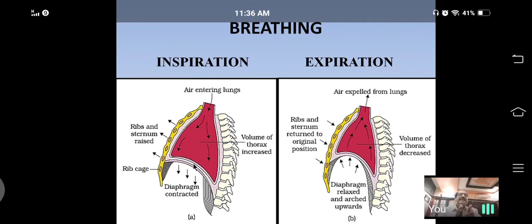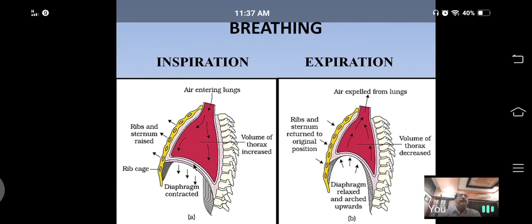When that compresses the lungs, the pressure inside the lung increases, so due to that extra pressure, the extra air present in the lungs is expelled out, which is called expiration. The movement of air from lungs to the atmosphere is called expiration.